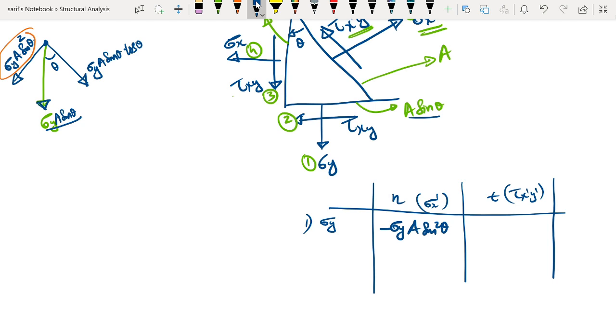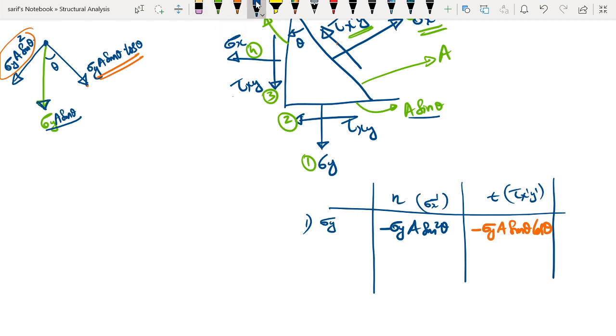Similarly, if you compare the tangential component, this tangential component is in a direction opposite to the tangent of the inclined plane, or that of tau x dash y dash. Therefore here again we will be putting a negative sign. So this will be minus sigma y A sine theta cos theta. Those are the two components of force number 1.